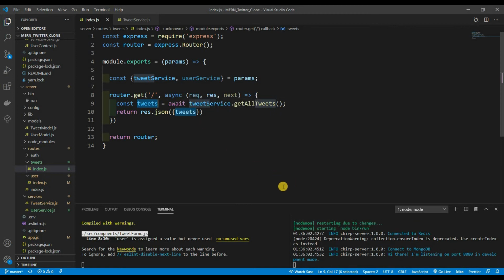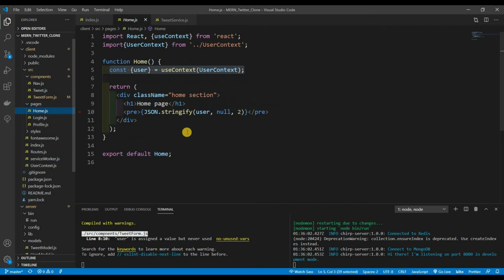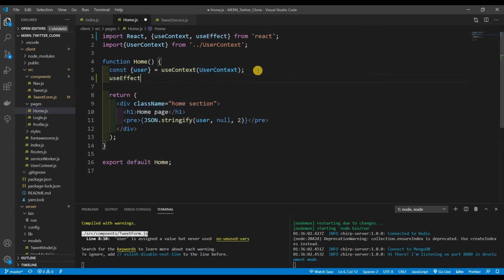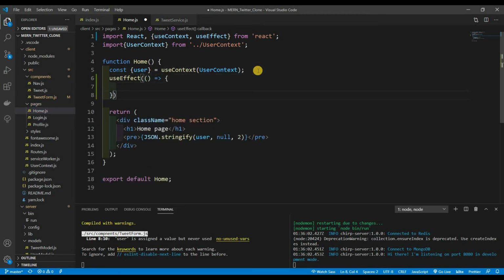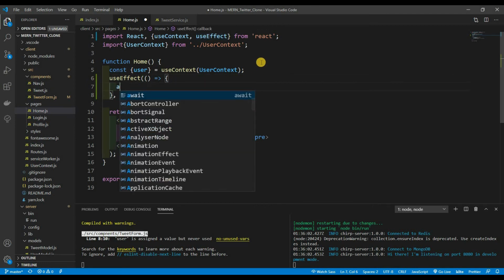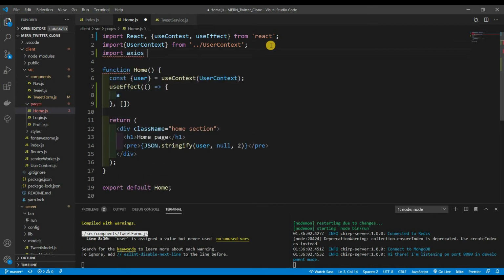Let's try to give this a go. Like I said, we're going to be using it in the home page. So let's go to our home page, and right here we're going to use useEffect, and then nothing for our dependencies for right now. We need Axios, so don't forget to import Axios from axios.